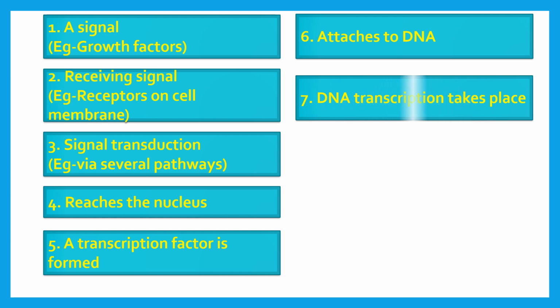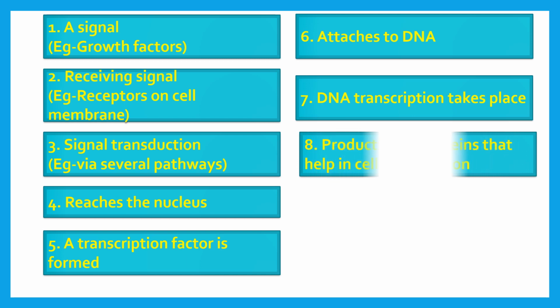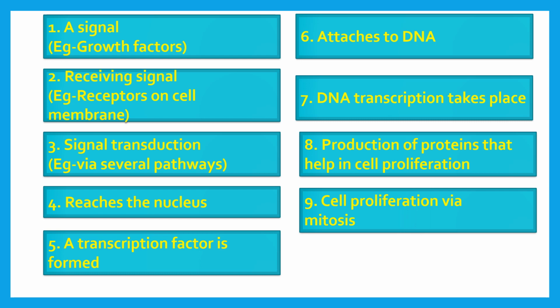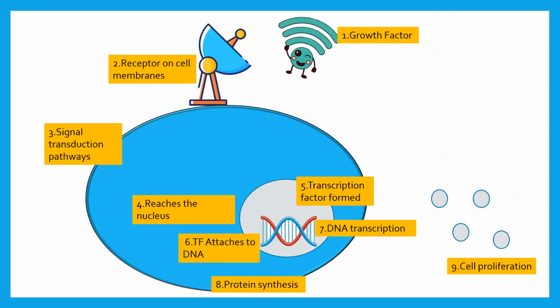Next, the DNA transcription takes place. Following it, translation occurs and the proteins for cell proliferation are being produced, and finally cell proliferation takes place via mitosis. And now let's check this out with a bit of animation.